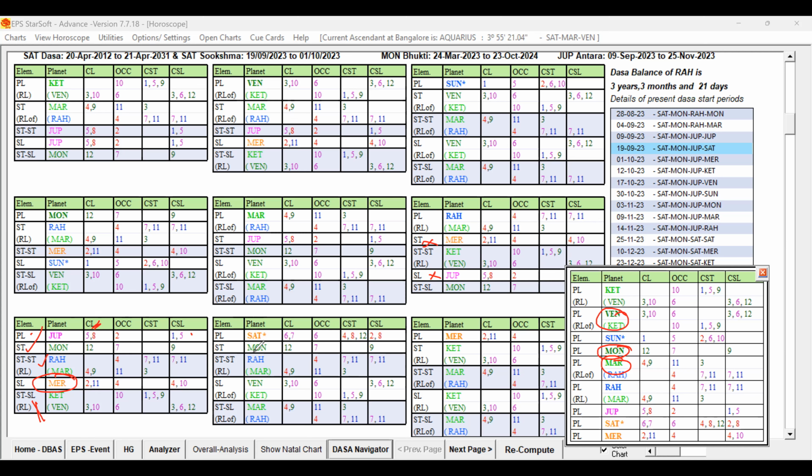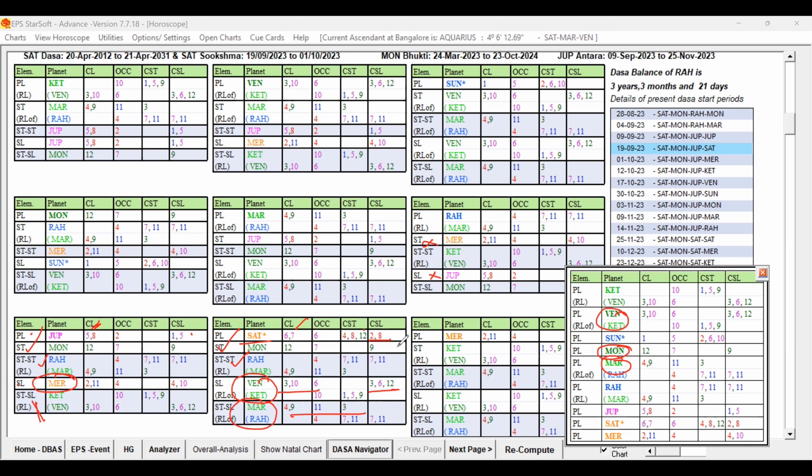Then Saturn Dasa started. Saturn has given us light red because of these 2 and 8. It is having some support. Seventh lord is good, but it is weak. It is indicating weakness. But look at the star lord Moon, a good key planet. Here also Moon, but we have to check the remaining levels. The sub level is Rahu, but here the sublord is Mercury, but here the sublord is Venus, and the star lord of the sublord is Mars. So these Venus and Mars, the good key planets, are ruling at the sub level and the star lord of the sublord.